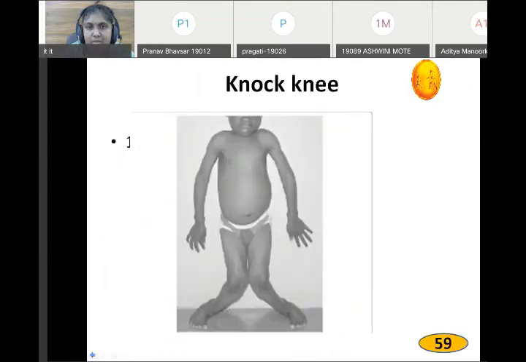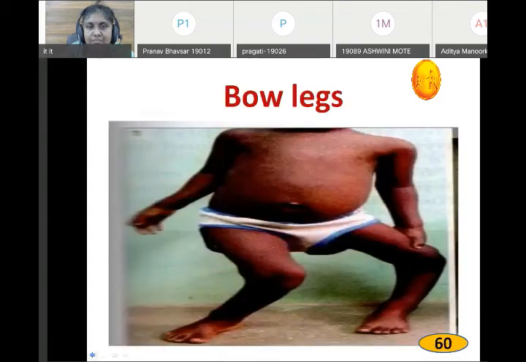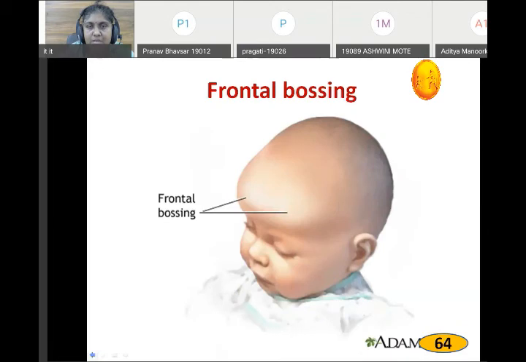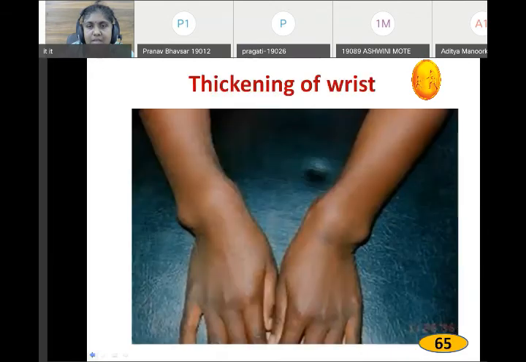Knock knee means the position of the knee is such that the knees are attached to each other. Frontal bossing is there. Thickening of the wrist. This is about rickets. I am telling about rickets.